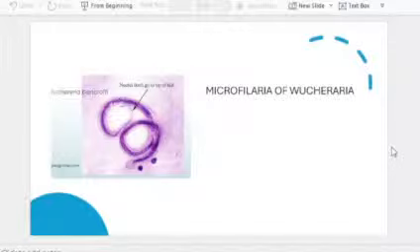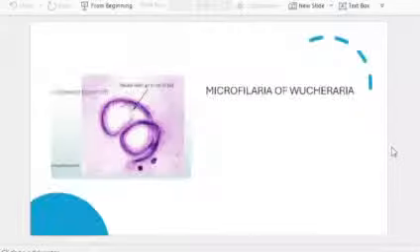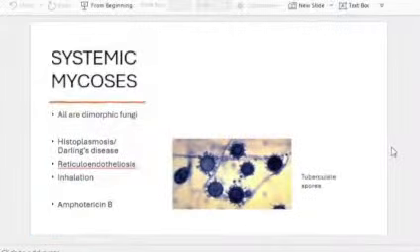You write about the peripheral blood smear examination. You describe the microfilaria with the help of a diagram. Okay. And now the last among this bloodstream infection, we have the systemic mycosis.